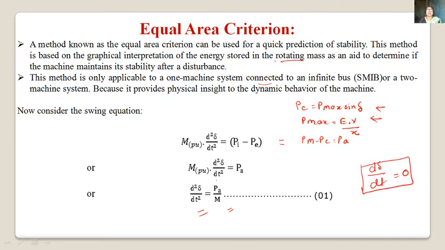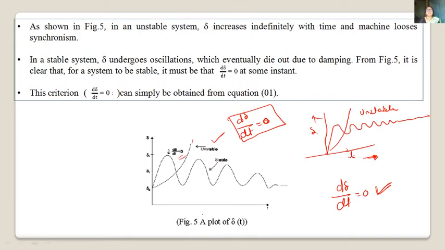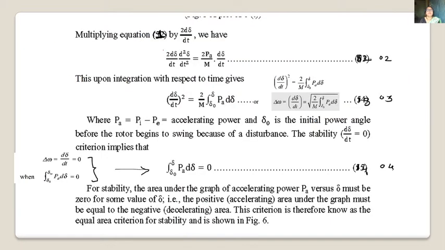Now I need to solve equation number 1. I will multiply 2 d del by dt to both sides.